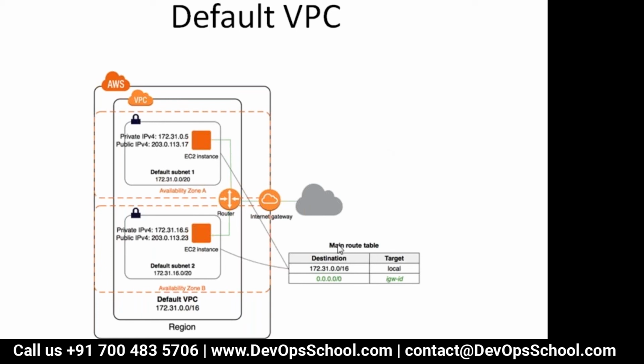This is depicted here in the routing table. This is the VPC range, 172.31.0.0/16, and the target is local, so within the VPC it is treated as local traffic. When you go out, it is flowing via IG. This rule is there for all subnets. That is why all subnets are public subnets.